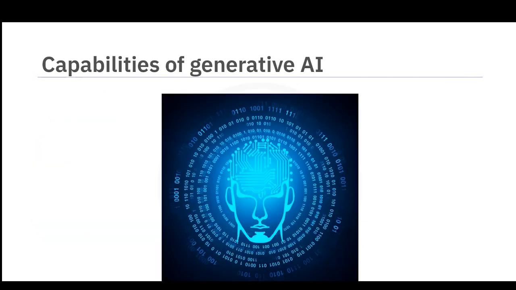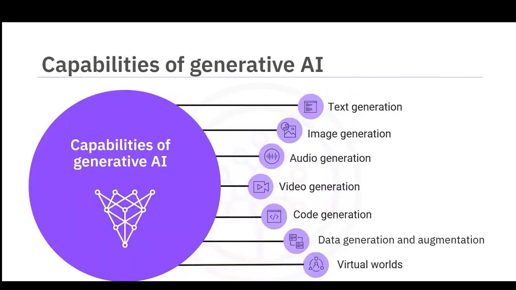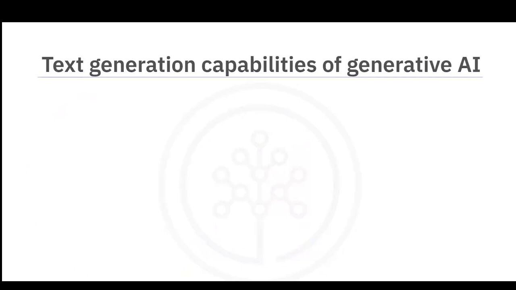These are just some of the capabilities of generative AI. Essentially, whatever the human mind is capable of conceiving is a potential use case for the application of generative AI. Now, let's delve deeper into some of these capabilities. Let's begin with the text generation capabilities of generative AI.